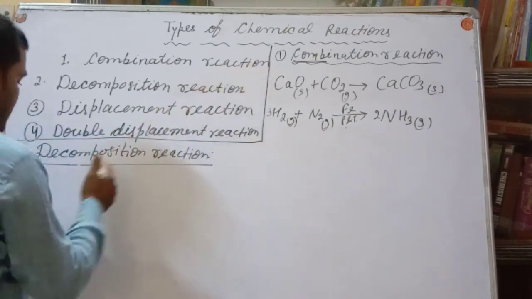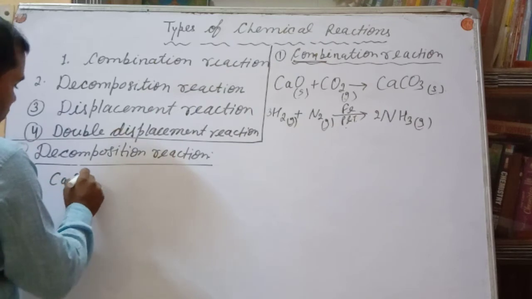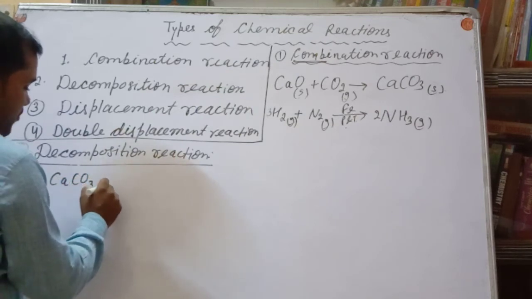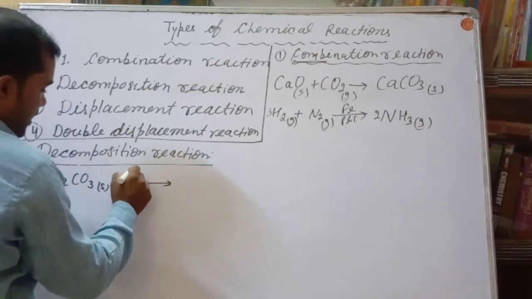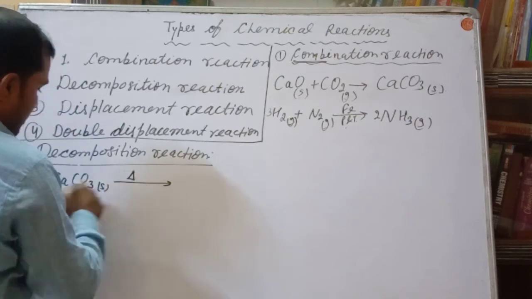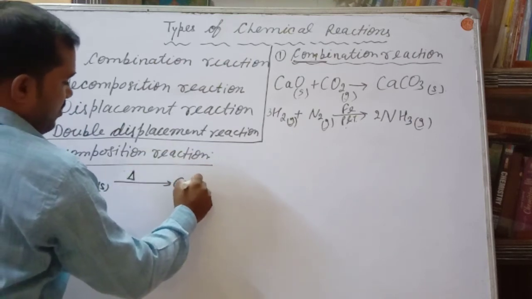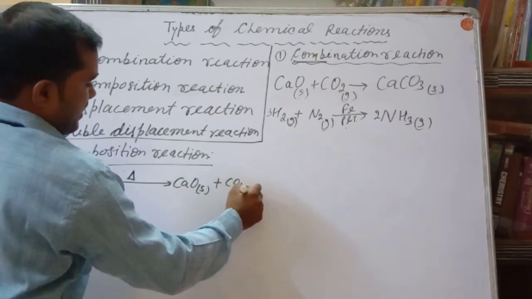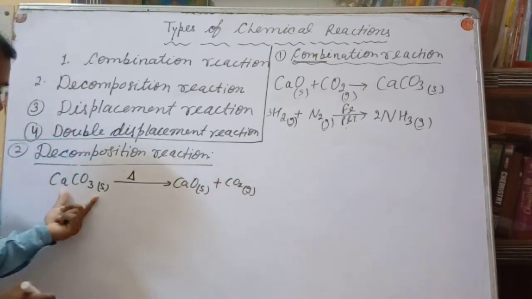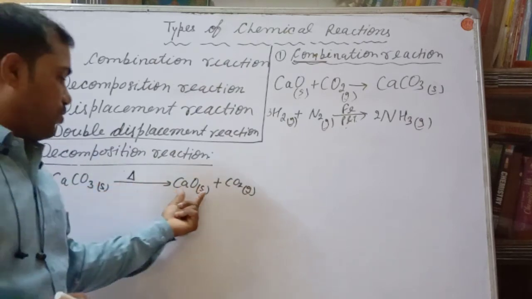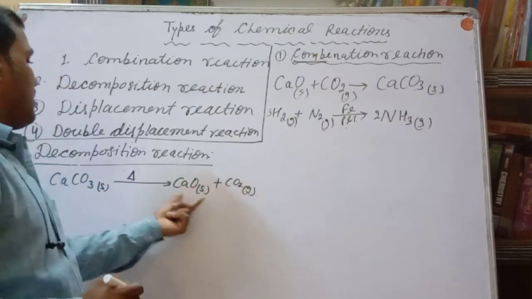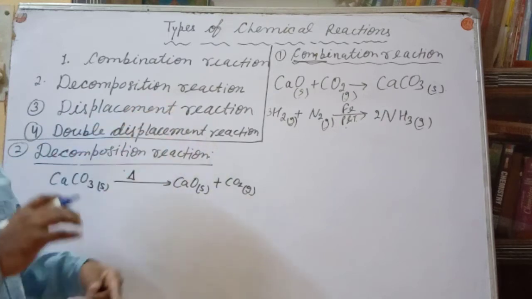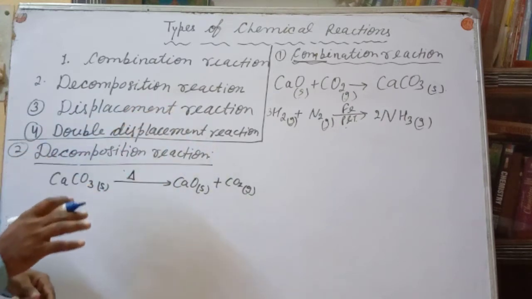For example, calcium carbonate, which is a solid, after heating converts into CaO, which is a solid, plus CO2, which is a gas. You can see here one single reactant breaks into two parts. So this comes under decomposition.